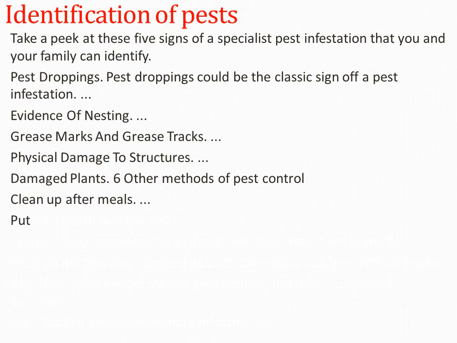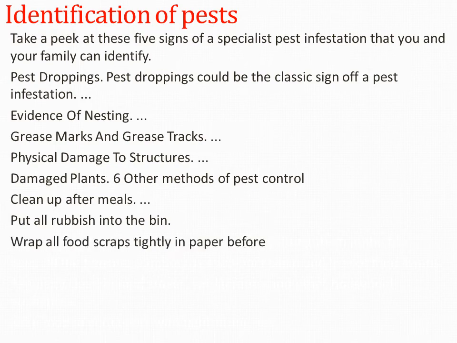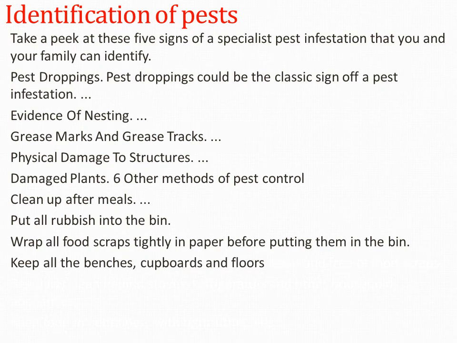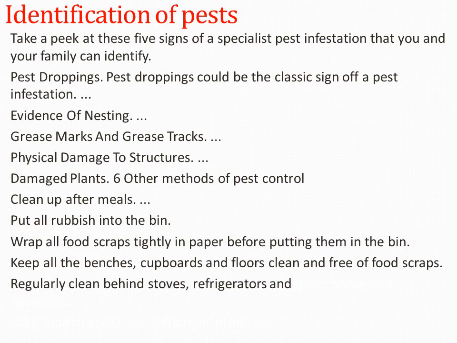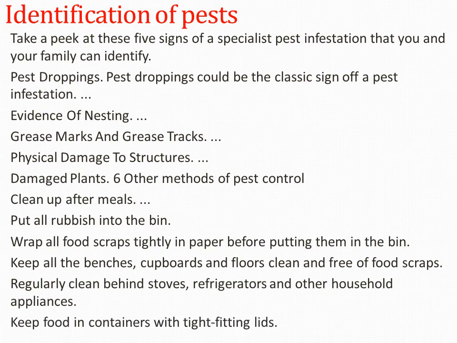Clean up after meals; the dining table, the kitchen cabinets, kitchen floor, desk and all should be neat. Put all the rubbish into the bin. Wrap all food scraps tightly in paper before putting them in the bin. Got it? Keep all the benches, cupboards and floors clean and free of food scraps. Regularly clean behind the stoves, refrigerator and other household appliances. If food has fallen down here and there, what will happen? The pests will come, the small insects will come.